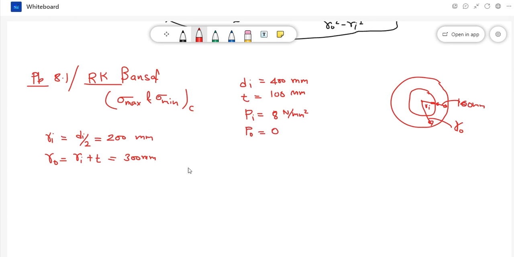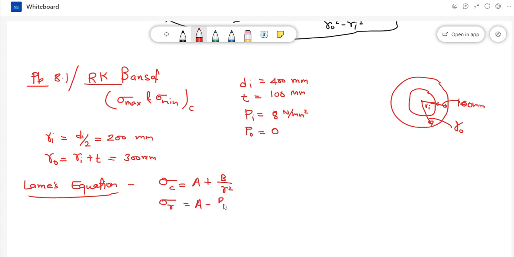Now how will we solve? From Lame's equation, we know that circumferential stress is given by A plus B by R square, and radial stress is given by A minus B by R square.